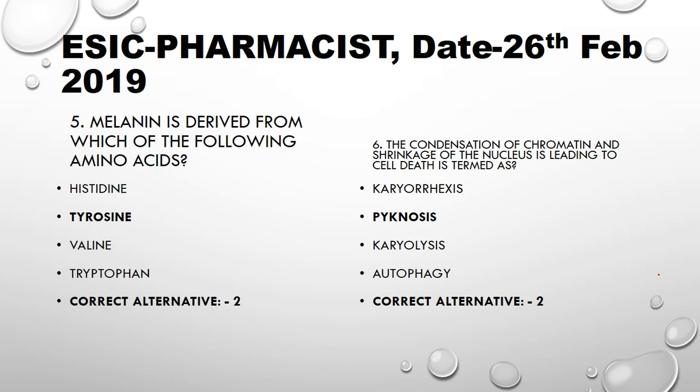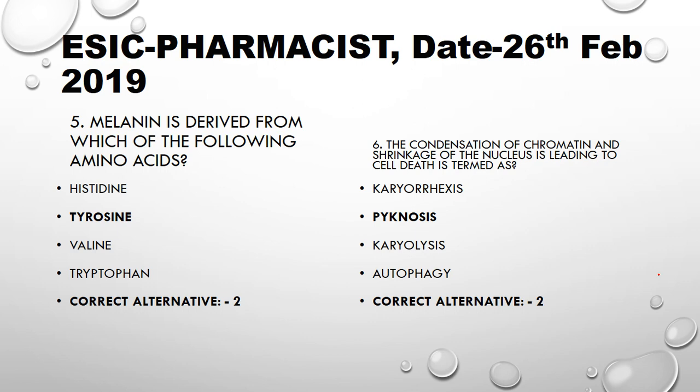Next is karyolysis. Karyolysis is the dissolution of a cell nucleus, especially during the mitosis process, and autophagy. Autophagy means the destruction of damaged or redundant cellular components occurring in vacuoles within the cell.